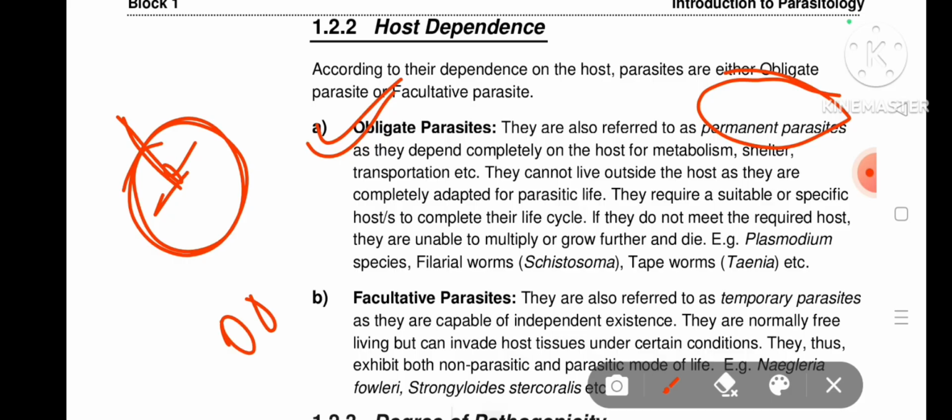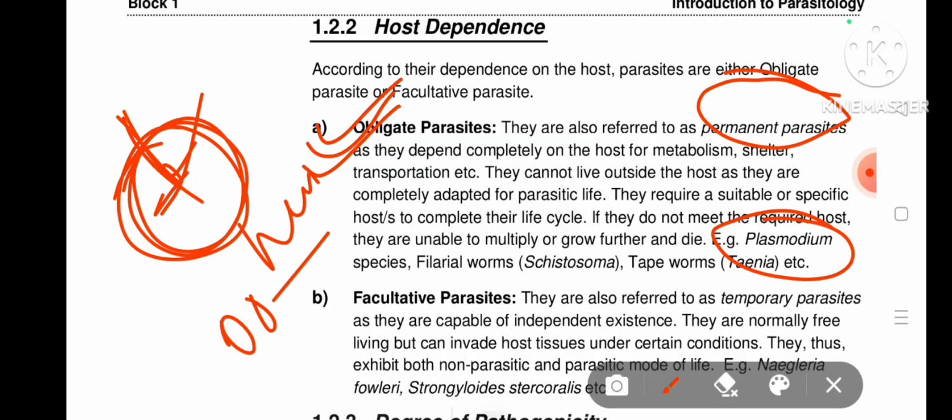Okay, so we can see an obligate parasite has one host, not many hosts. You can see Plasmodium lives only in humans, not in other hosts.